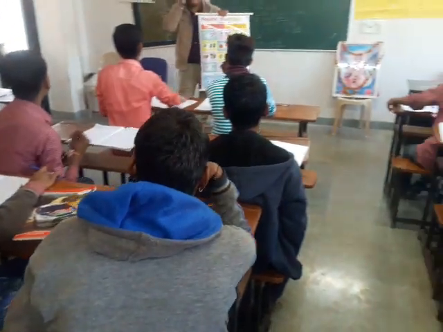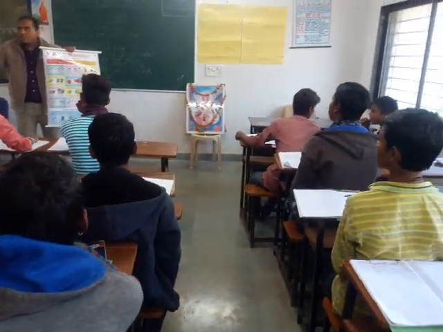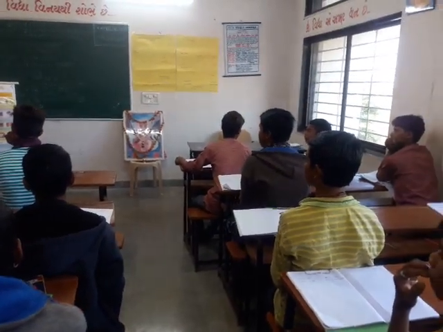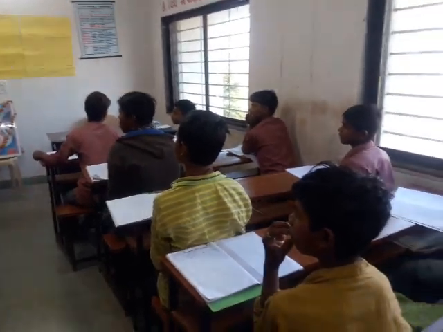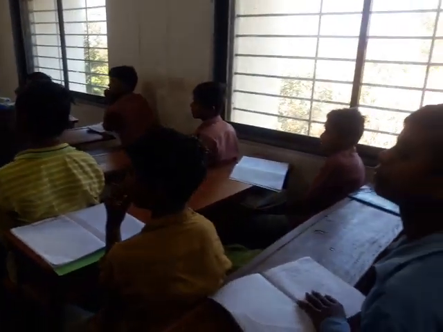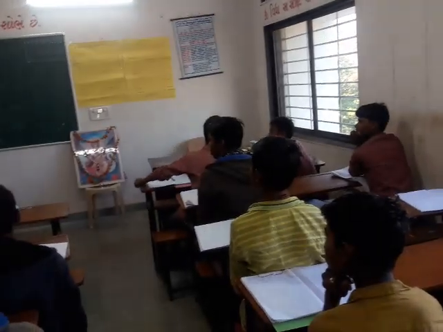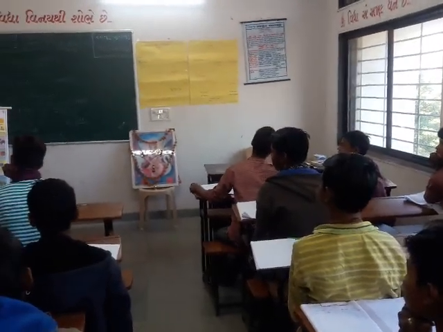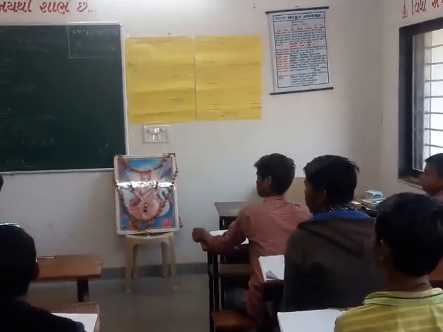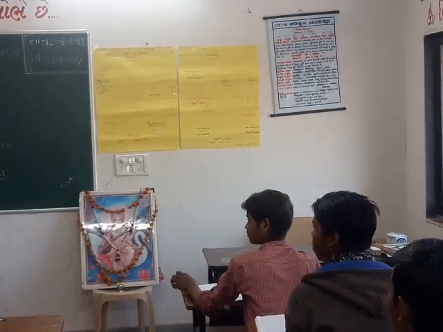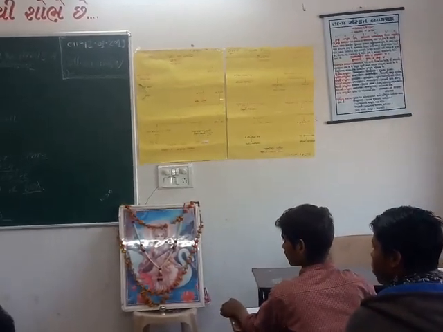Okay, so please remember, class, that if s, double s, sh, ch, x or o comes at the end of the noun, then that noun would be changed by adding es instead of s at the end of the noun.